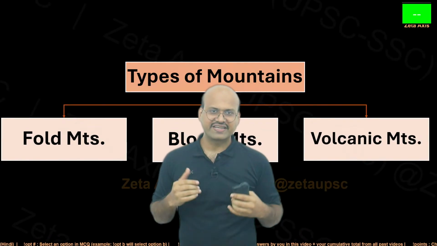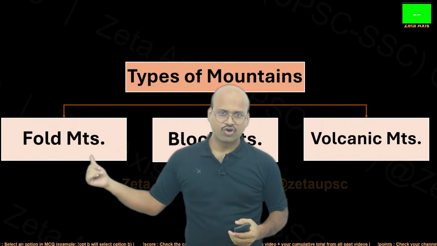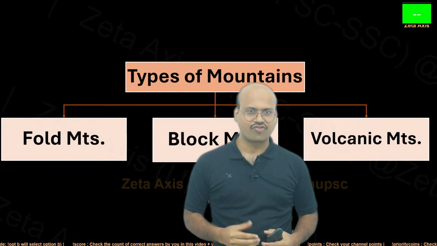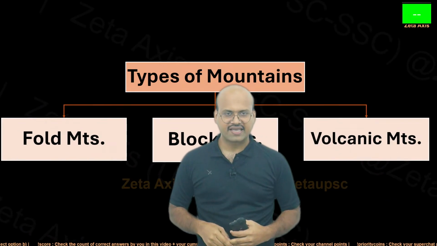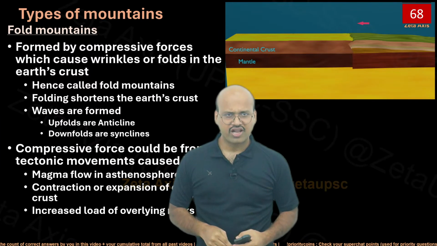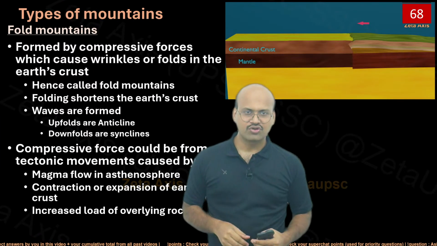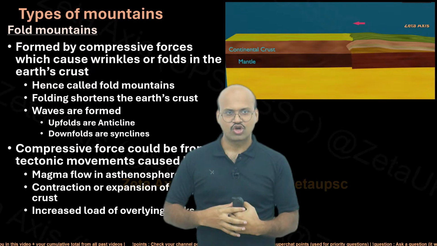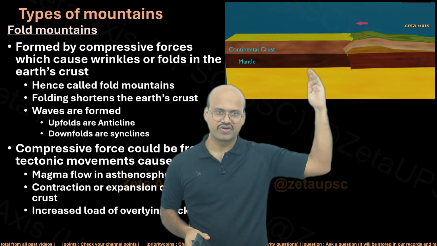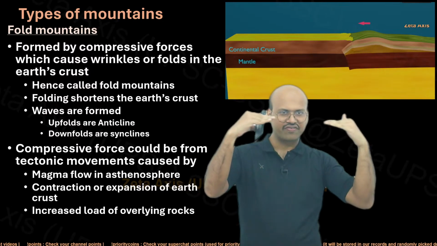Now let's see the different types of mountains: fold mountains, block mountains, and volcanic mountains. The mountains which are formed on the surface of the earth can be classified into these 3 types. So what are fold mountains? When 2 plates collide, there is compressional force. See, this plate is moving towards this plate, so there is a kind of compression.